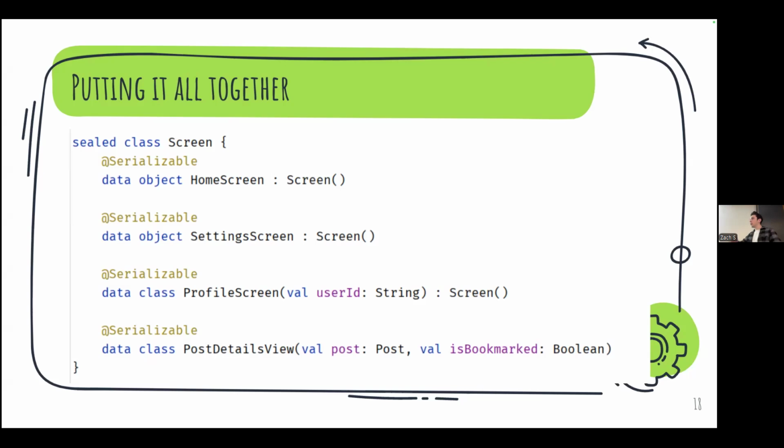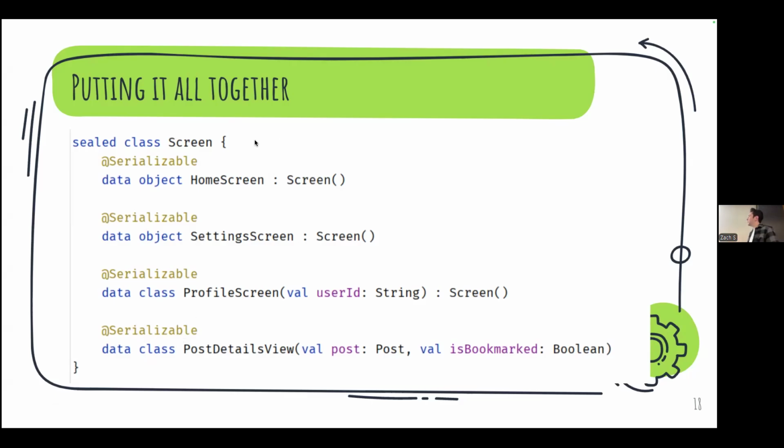It will do the work behind the scenes to create and parse these string representations, these routes that we had before, where we would have to get a key from the route, check the key's type, and do more manual string parsing. Here, Kotlin is going to do all of that for us as long as we can guarantee that the data classes we have are serializable.